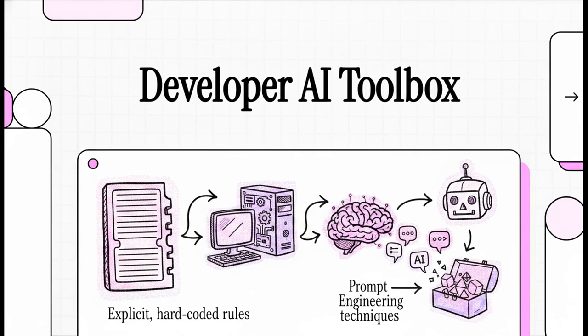Welcome to this explainer. Today, we are looking at what is honestly one of the most massive paradigm shifts in the entire history of software development. Think about it. For decades, our job as developers was to write explicit, hard-coded rules for computers to follow. We built the exact logic paths, step by step. But today, we're moving into an era where we rigorously guide an AI to do that heavy lifting for us.